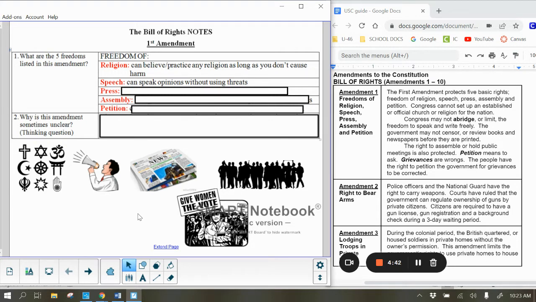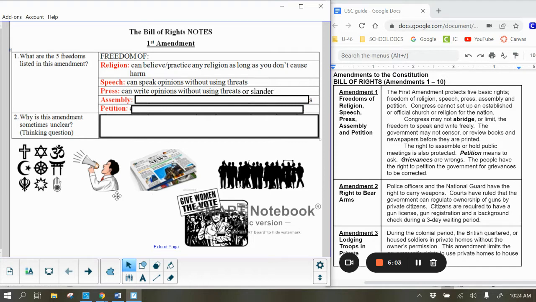Press is writing. A lot of times people think that the word press means that it's on TV or something like that, but that is not what press means. Press means in writing. So you can also write your opinions without using threats or something that's called slander.